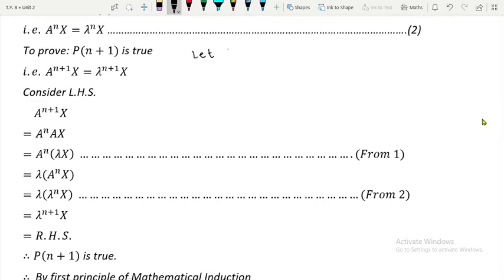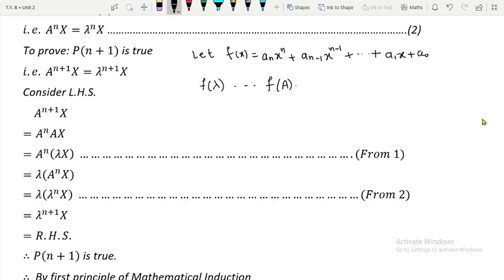I have a lot of space here. Let f of x be equal to a_n x raised to n plus a_(n-1) x raised to n minus 1, this will be continued, plus a_1 x plus a_0. Now we have to show that f of lambda is an eigenvalue of f of A.